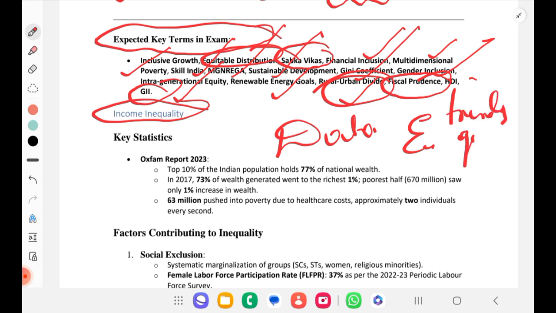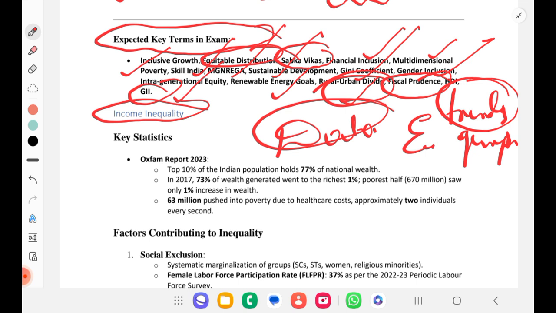Okay. So trends or data or the main scheme names, like I already said, Sabka Saath, Sabka Vikas, Sabka Vishwas, Sabka Prayas, such kind of quote for introduction. You need to remember everything together. For example, now I am talking about inclusive growth.